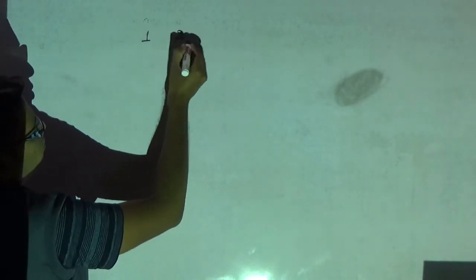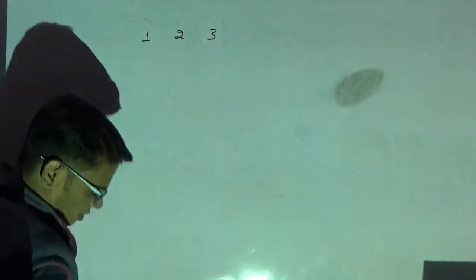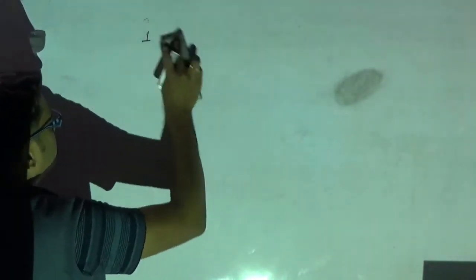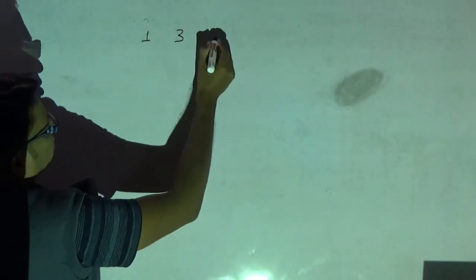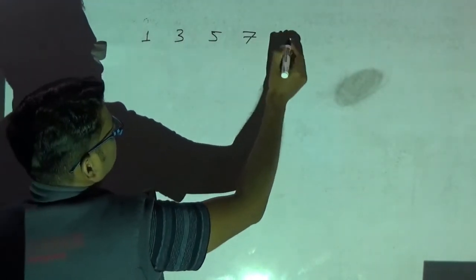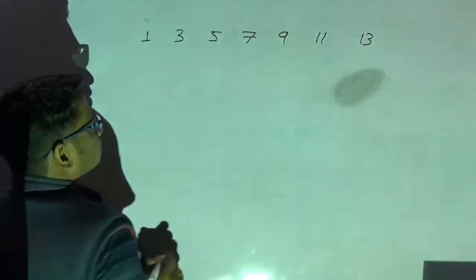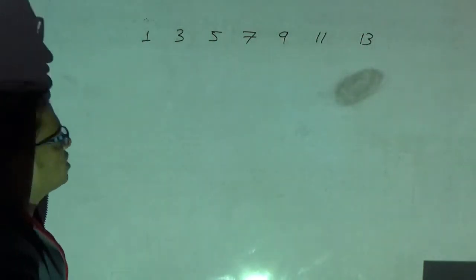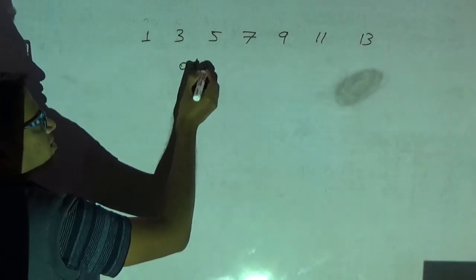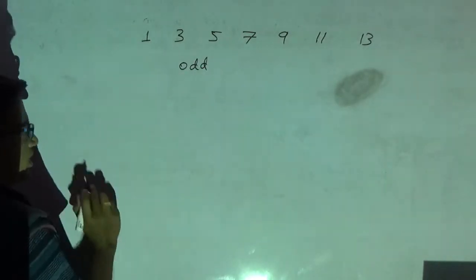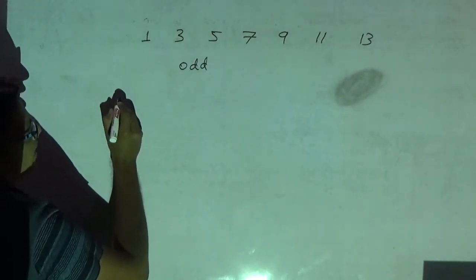1, 2, 3. Okay, sorry. 1, 3, 5, 7, 9, 11, 13. Now, what are these? These are odd numbers. What are these? Odd numbers, starting with 1. Okay. So, what is your average?